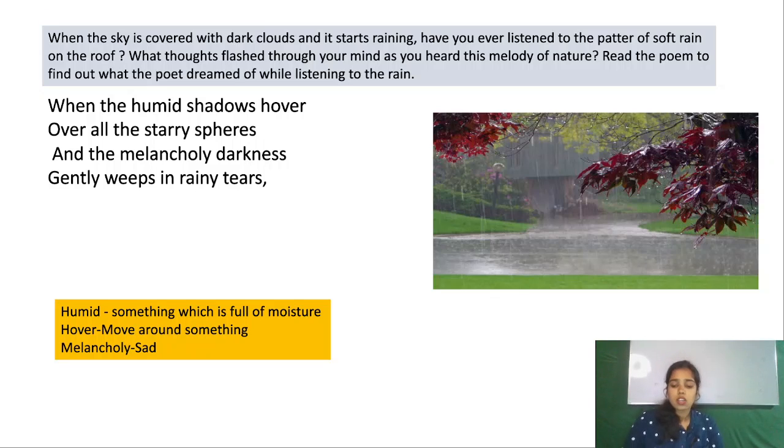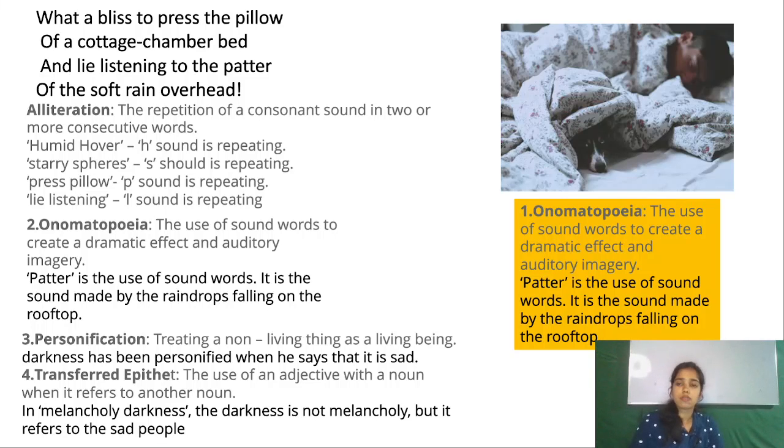Okay, so we have done this in our previous video, and today we are going to see the literary devices. So our first literary device in the first stanza of this poem is an alliteration. Now let's see what is an alliteration. The repetition of a consonant sound in two or more consecutive words.